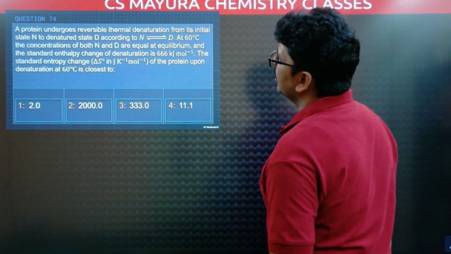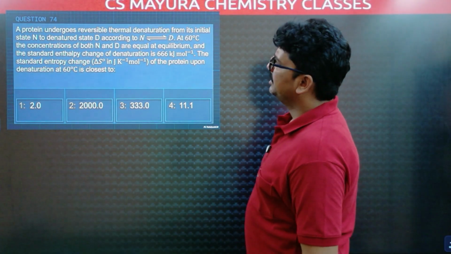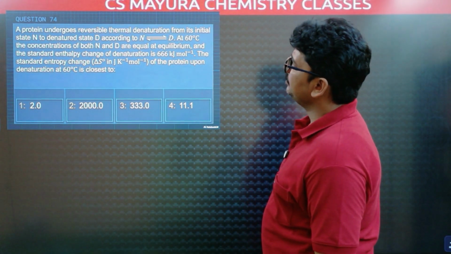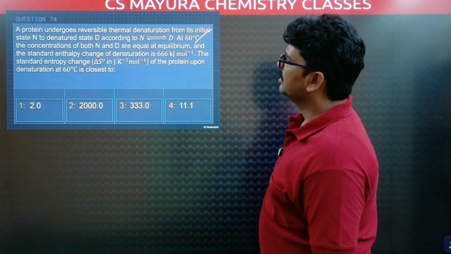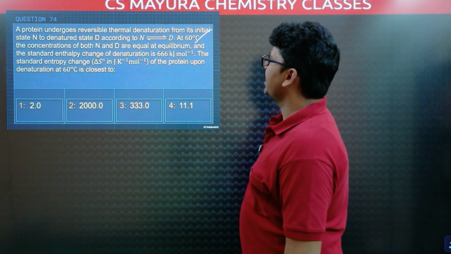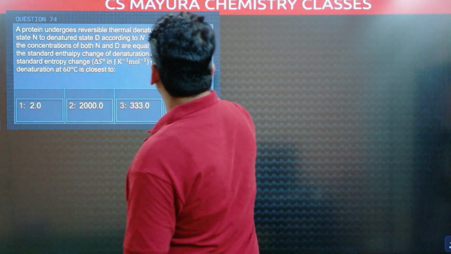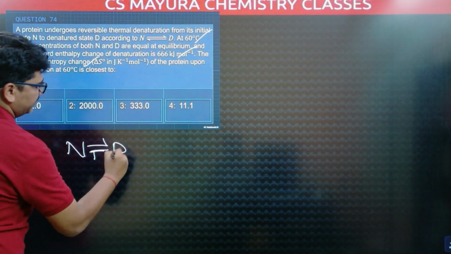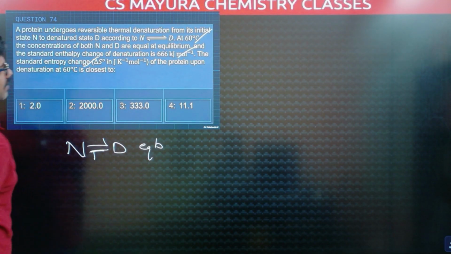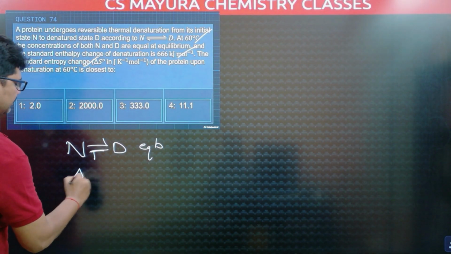Next, a protein undergoes reversible thermal denaturation of its initial state N to D at 60 degrees Celsius. Concentration of both N and D are equal at equilibrium. Standard enthalpy change of denaturation is given and standard entropy change. So N gives rise to D. This system is at equilibrium.